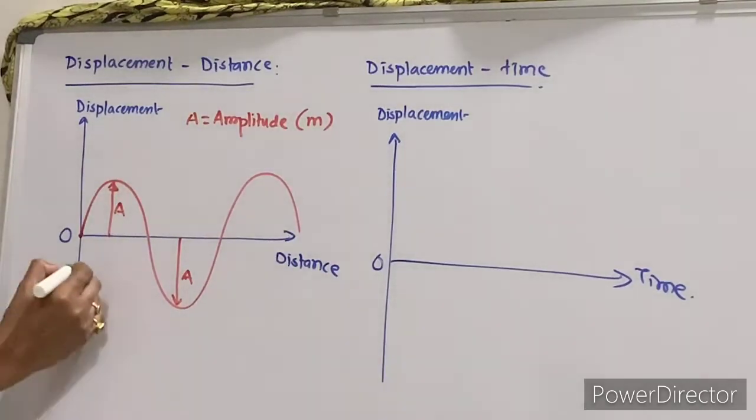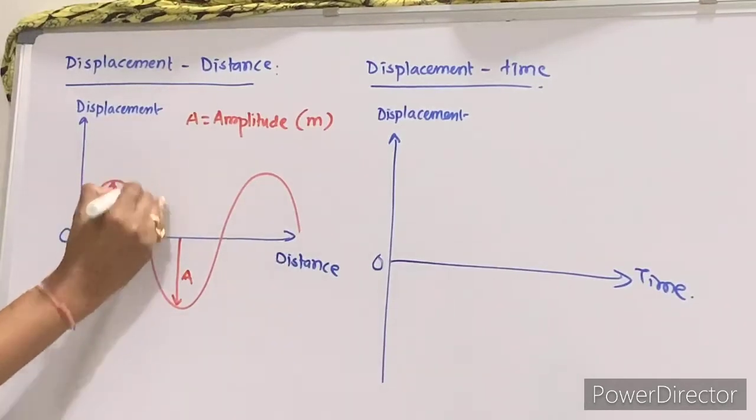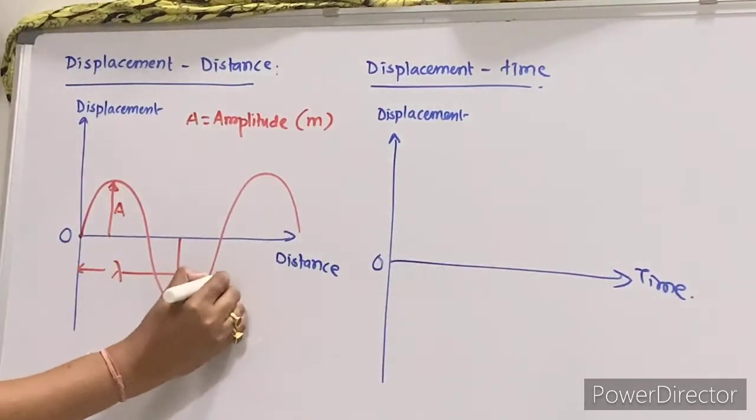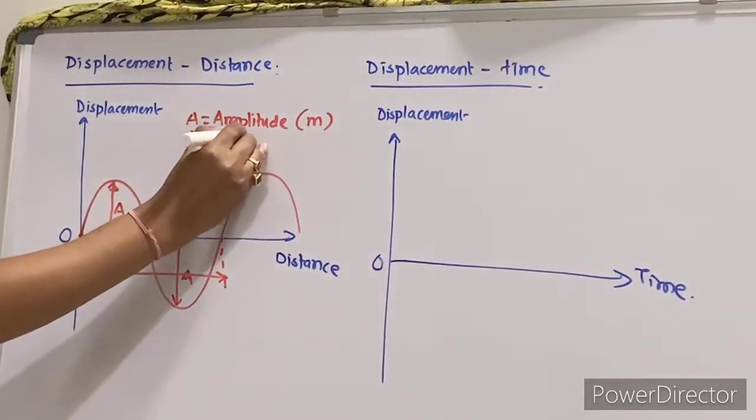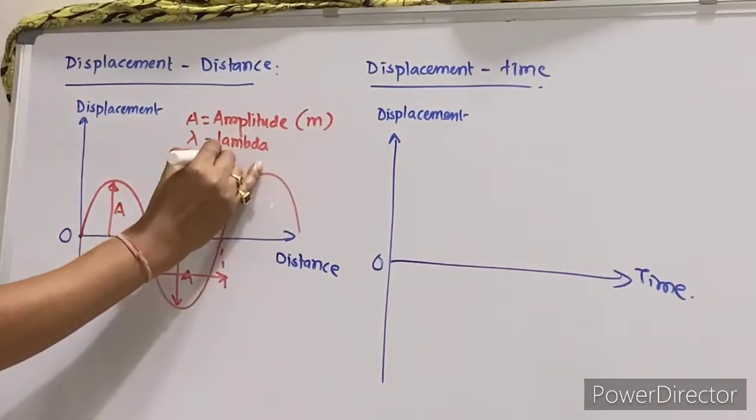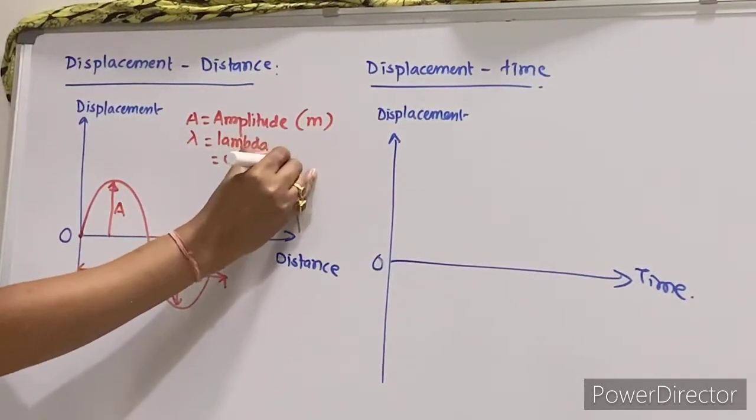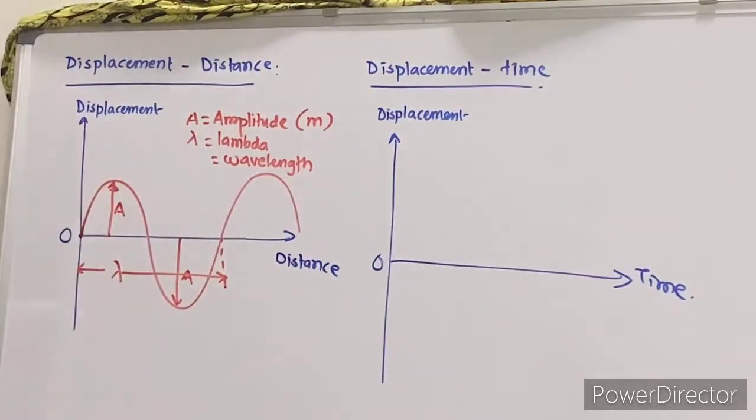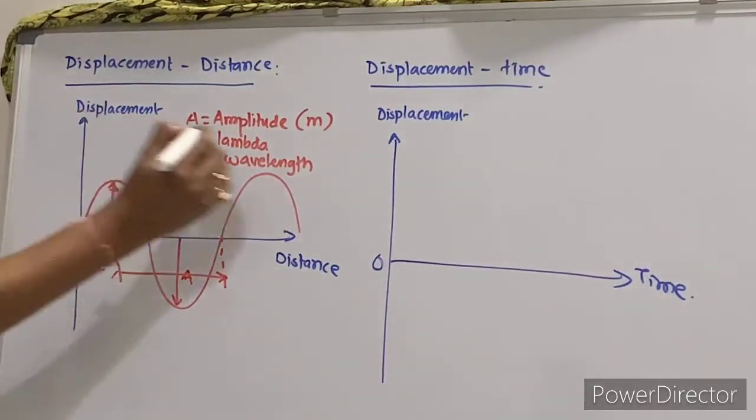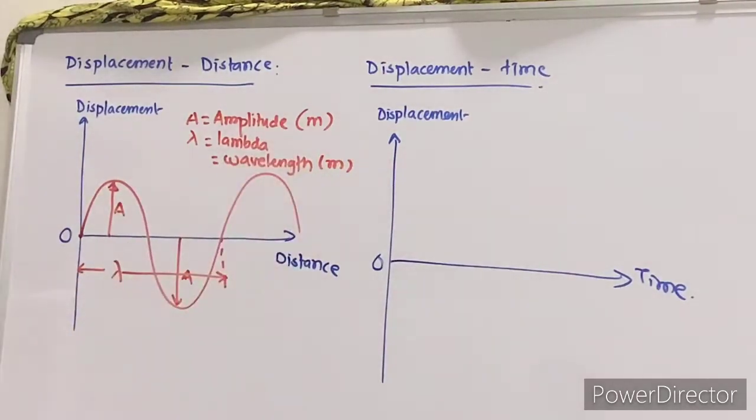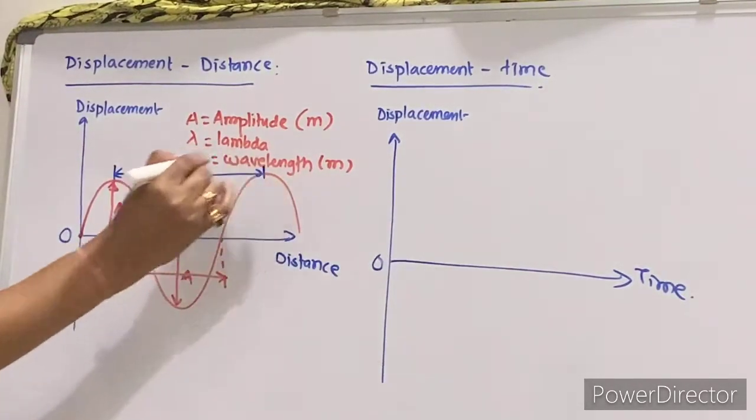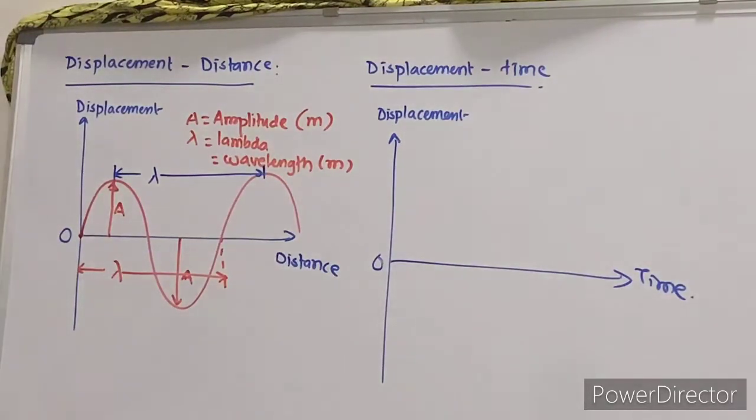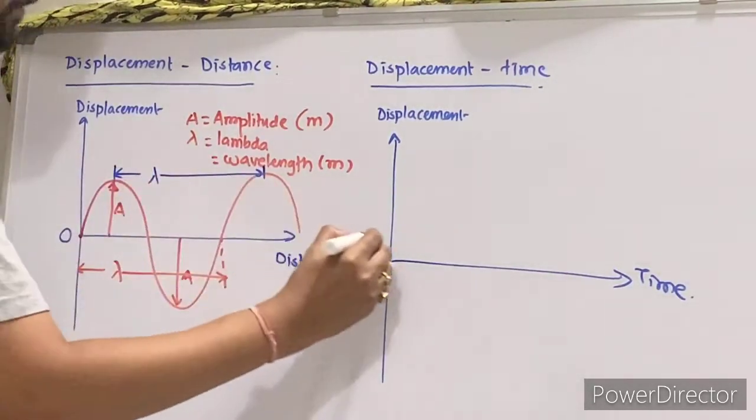Now here, this is crest, this is trough, and the distance between one crest and one trough is called wavelength. This lambda is nothing but your wavelength, the length of one wave, that is one crest and one trough, called as wavelength, expressed in meter. It is expressed in what? Meter. Right? This is one part. Now this part is also called as one wavelength. This distance from this point to this is also called as what? Wavelength. Right?